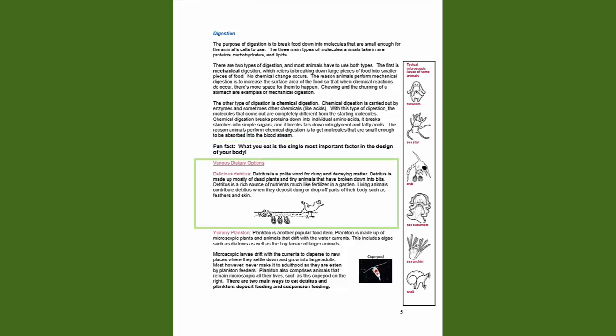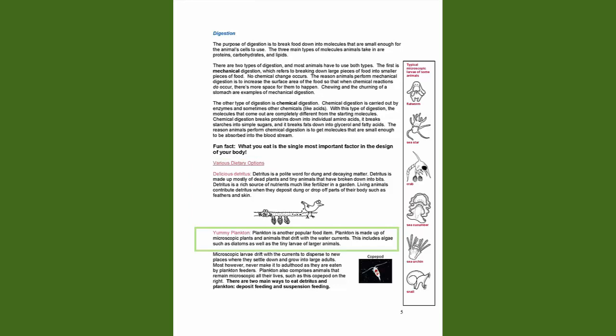Various dietary options. Delicious detritus. Detritus is a polite word for dung and decaying matter. Detritus is made up mostly of dead plants and tiny animals that have broken down into bits. Detritus is a rich source of nutrients, much like fertilizer in a garden. Living animals contribute detritus when they deposit dung or drop off parts of their body, such as feathers and skin.